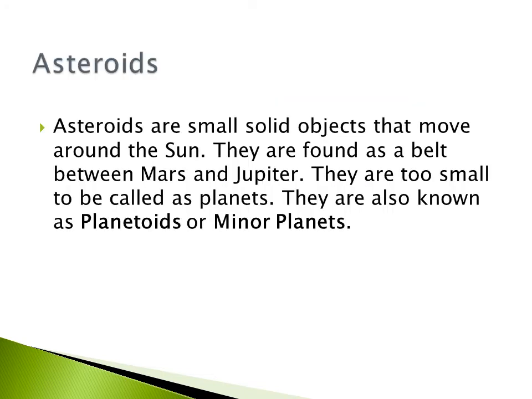Asteroids are small solid objects that move around the Sun. They are found as a belt between Mars and Jupiter. They are too small to be called planets. They are also known as planetoids or minor planets.